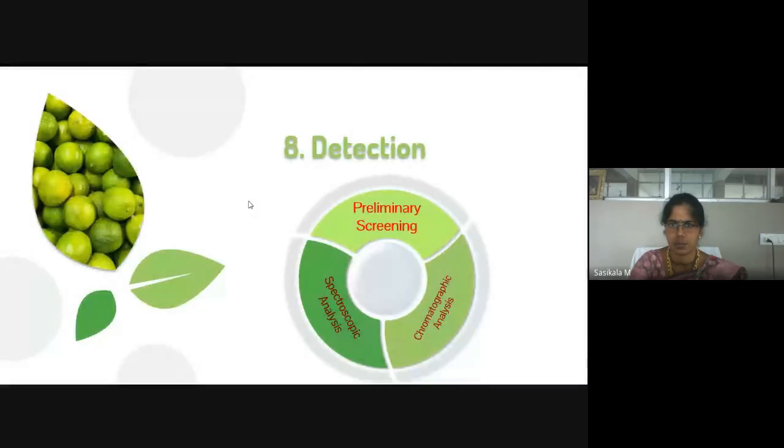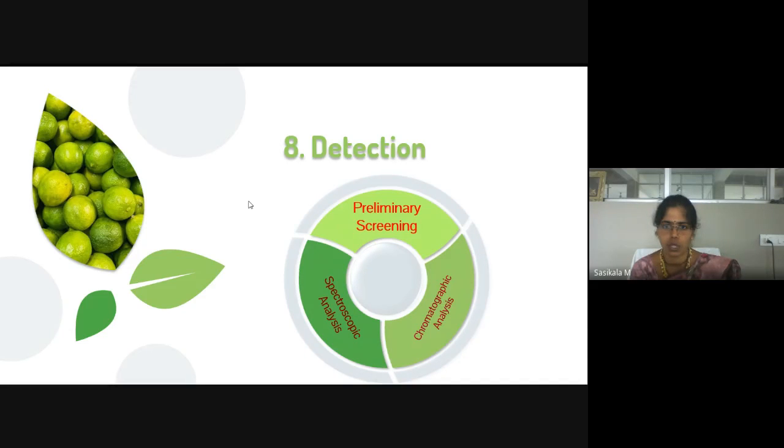Then under detection, once the fraction has eluted out from the column, what was the process? Once we apply the sample on the column and flow the mobile phase continuously, the sample will get separated as bands, and those bands are eluted out from the column by continuous flow of mobile phase. Once you collect individual compound fractions, they are next carried for detection.